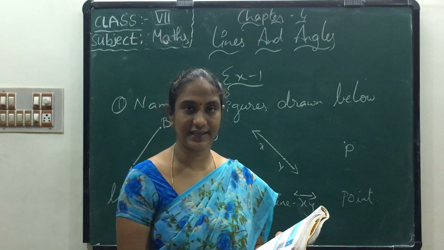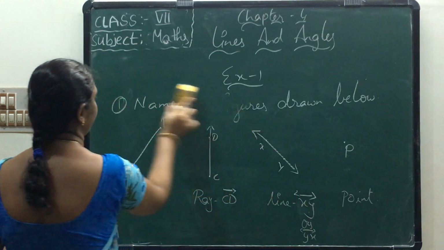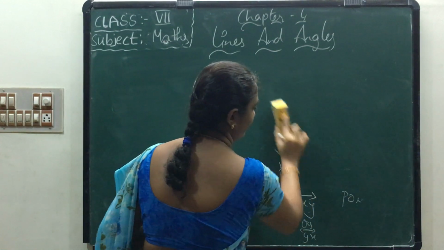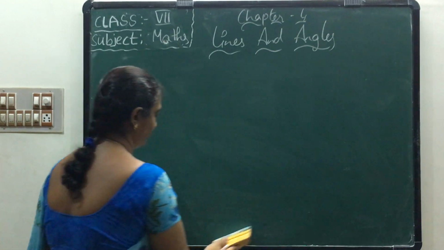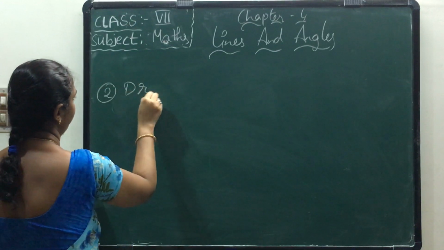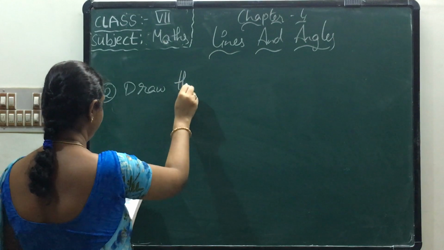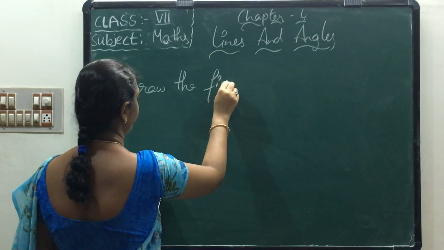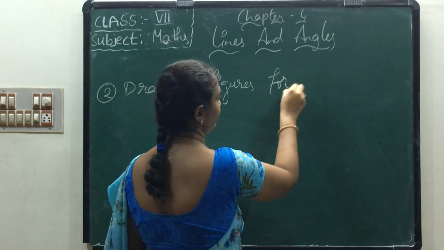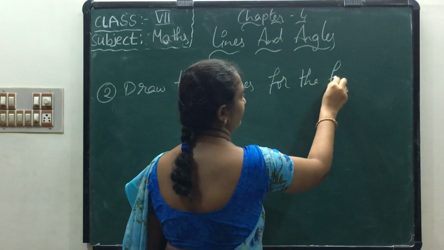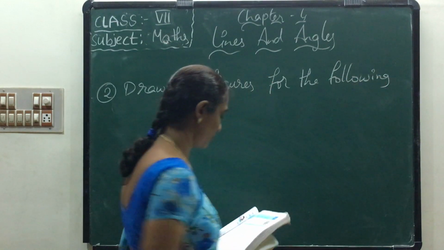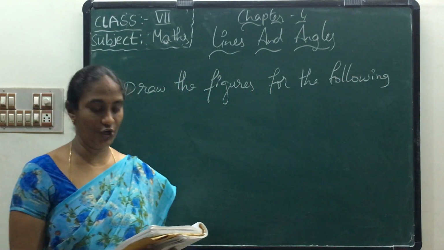Now we'll see the second sum. Draw the figures for the following.